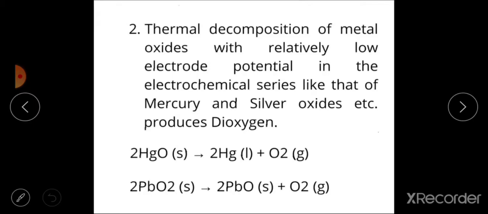Here 2 HgO, this is mercury oxide, undergoes decomposition to produce 2 Hg plus O2 gas. Then lead oxide undergoes decomposition to produce 2 PbO plus O2 gas here.